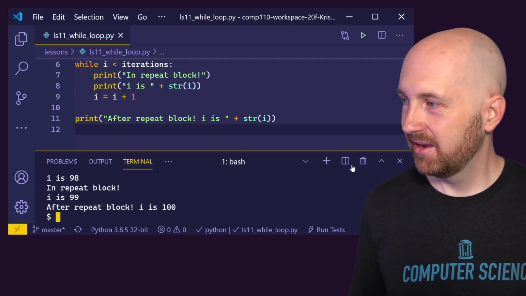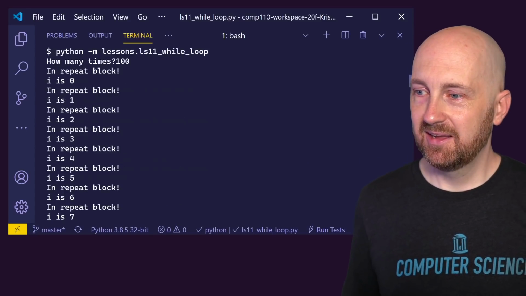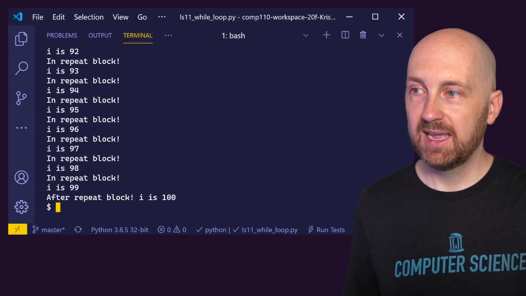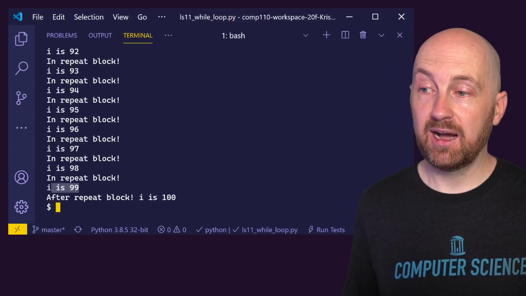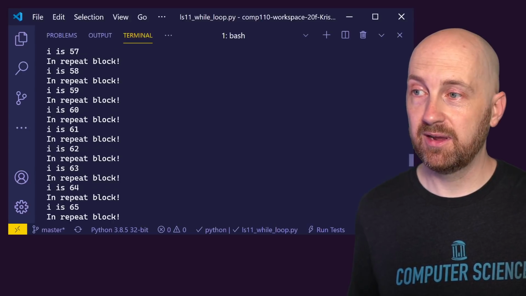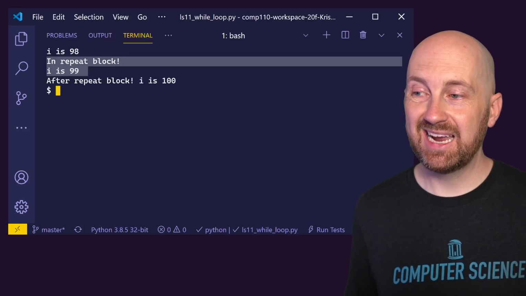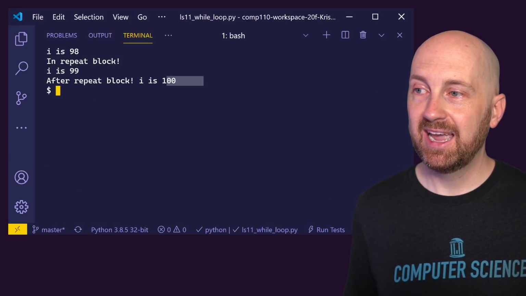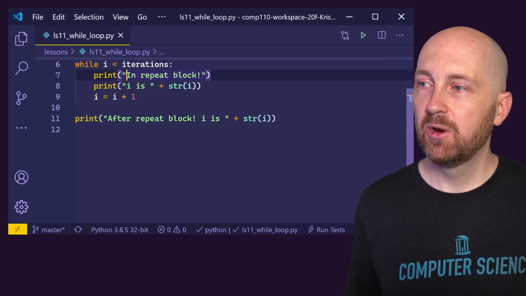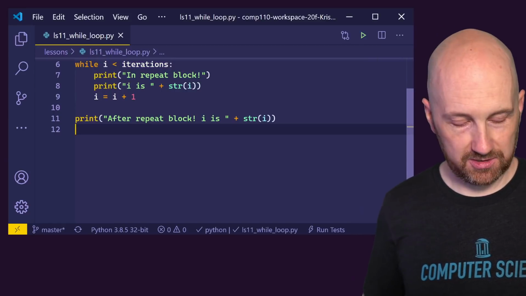Boom, look at that. If I open up my terminal, notice that that program just repeated those lines of code 100 times over. And I ended at 100. Inside of the block, the last time that block was evaluated, I's value was 99. And that makes sense because it started at 0. So 0 was the first time this loop evaluated. 99 was the last time this loop evaluated. And then after it was done, I's value was 100. Because if we entered 100, we want I to be less than 100. That was still true for 99, but that was not true with 100.